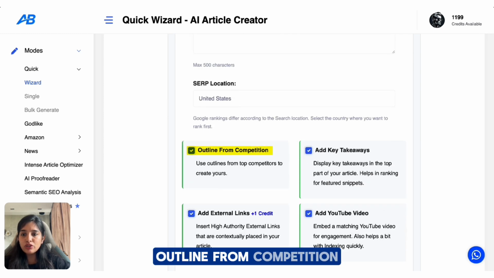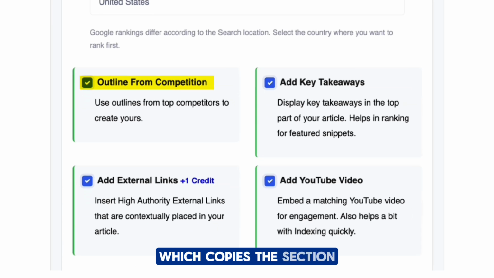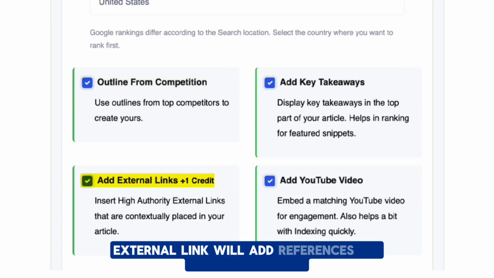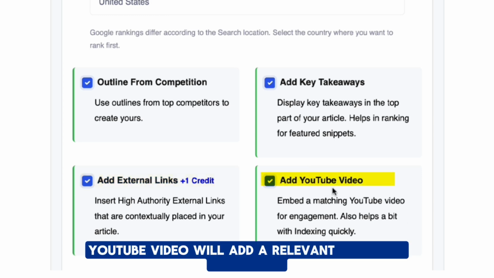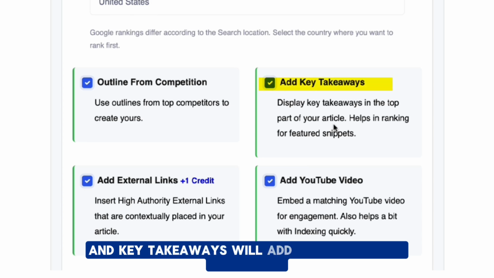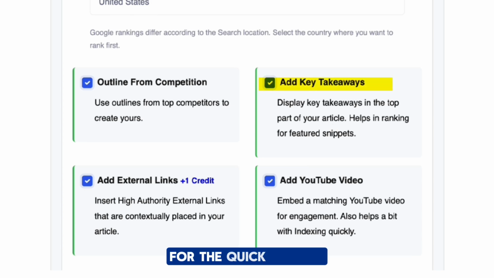Outline from competition, which copies the section flow from the top ranking blogs. External link will add references to reliable sources. YouTube video will add a relevant video on your blog to keep the readers engaged. And key takeaways will add a summary box at the end for the quick readers.